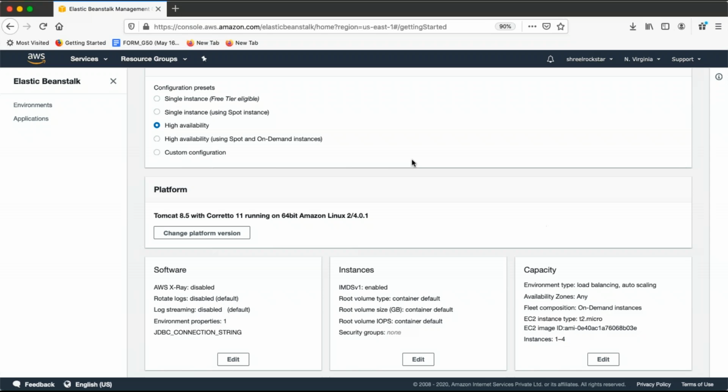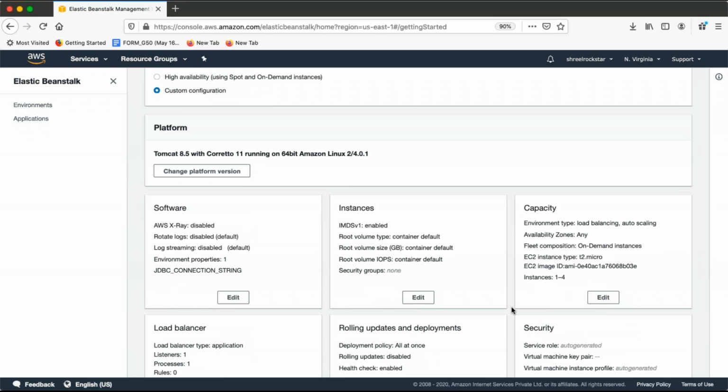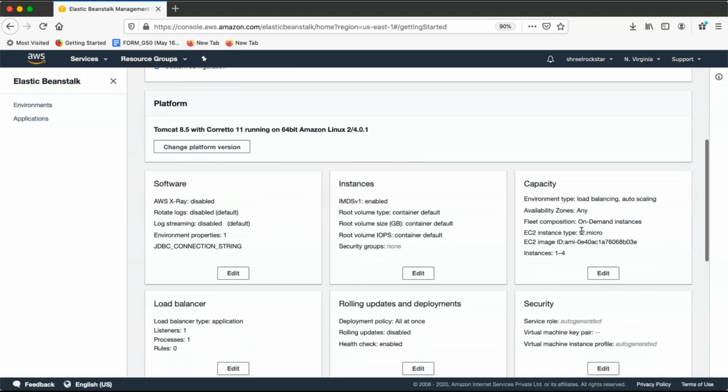But still, this is just a suggestion by AWS. It's a managed service, but if you really want customization, you can work with that, right? In real time, according to your requirements, like which instance I should use instead of T2 micro, I can go with a higher one. How many instances, like 1 to 10, you can use as well, right? Based on your conditions. So that will give you more information according to that, okay?